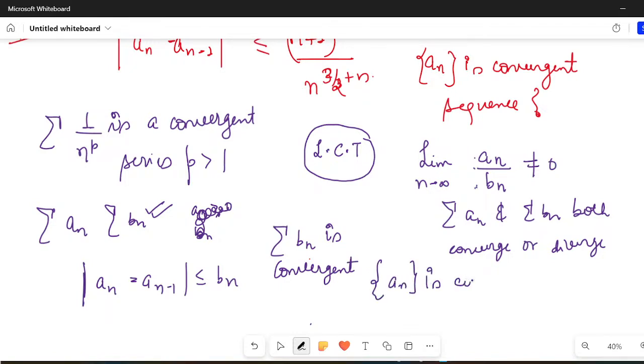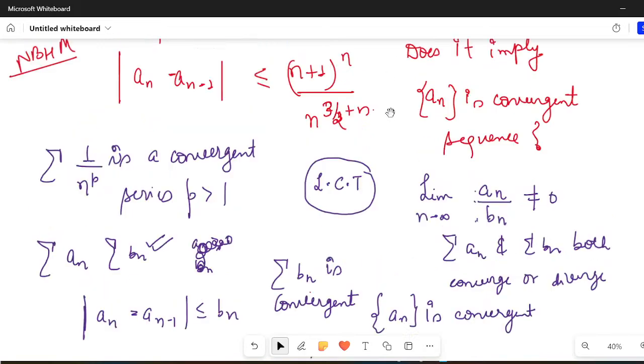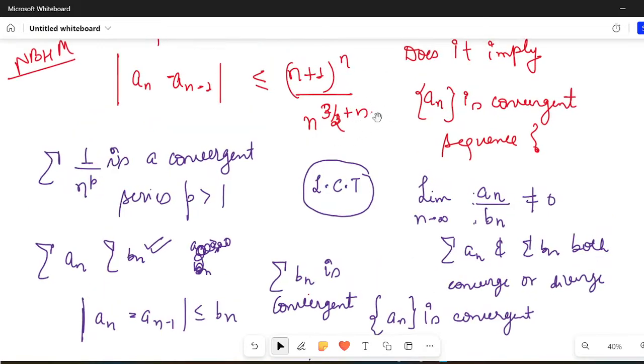So this question narrows down to finding the convergence of the series (n+1)^n / n^(3/2 + n). It boils down to finding whether this particular term on the right hand side is convergent or not.